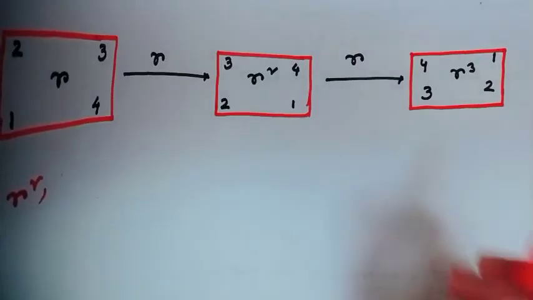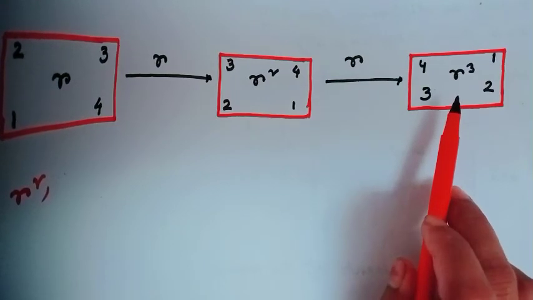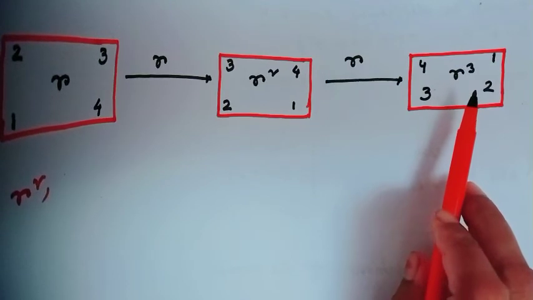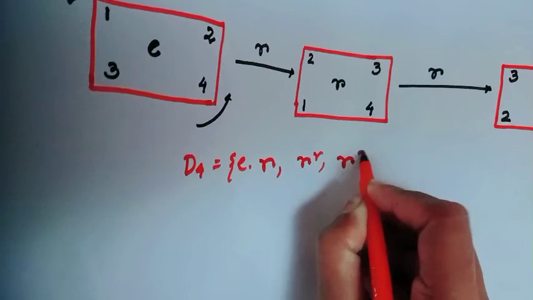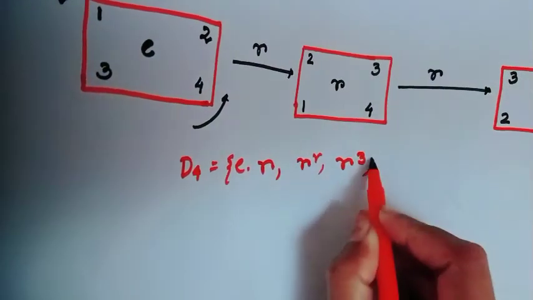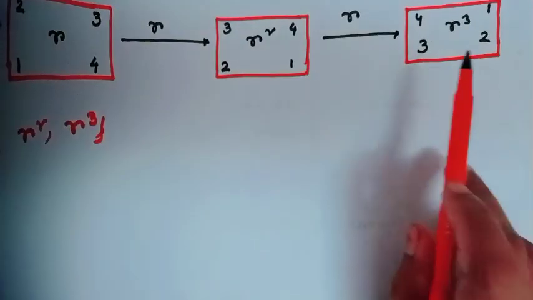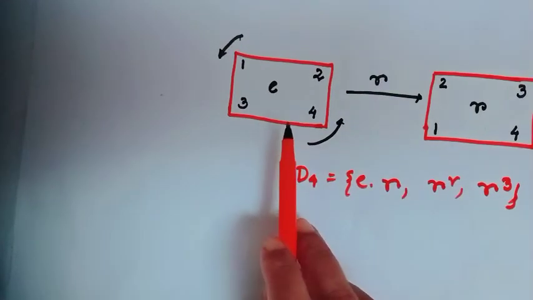If you rotate this square one more time, then it will be R cube. And if you rotate this square again, then you will get the first square.